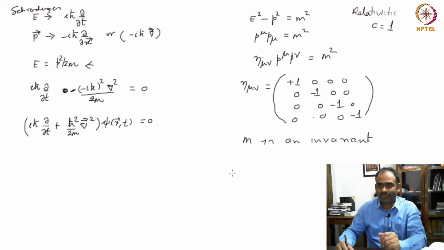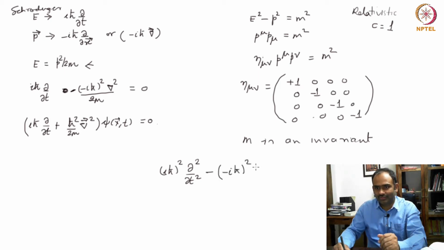Now let's proceed with writing down the equation. So I put (i ħ ∂/∂t) and square it. So here you have two factors of i ħ because I am squaring it, and then you have a second derivative. That's good, I wanted a second derivative. Now p squared is again (−i ħ) squared, and you have the gradient squared.